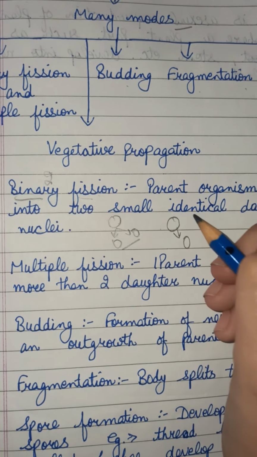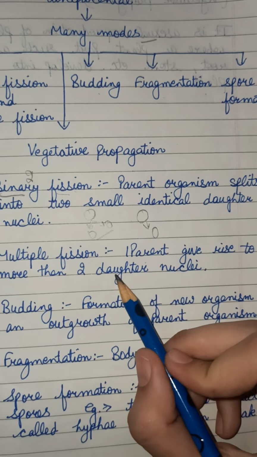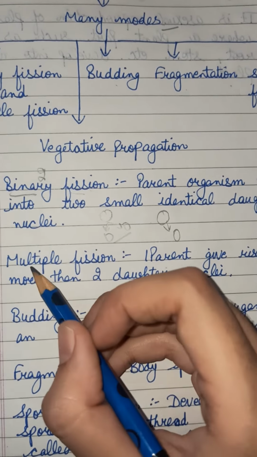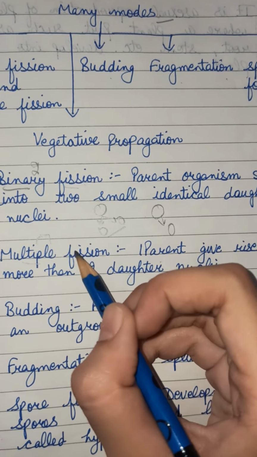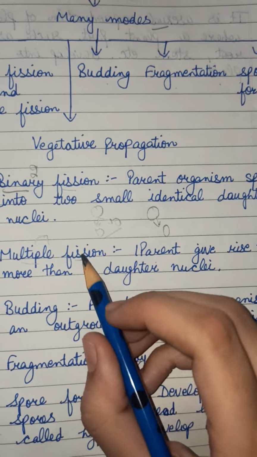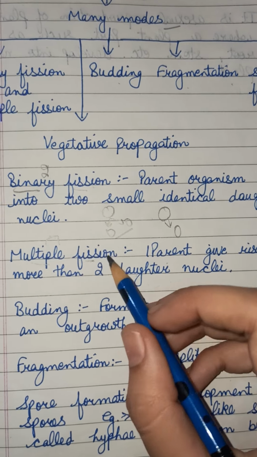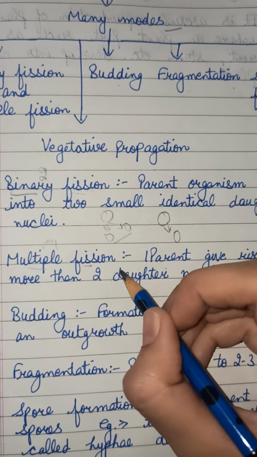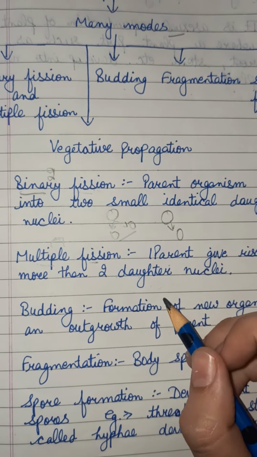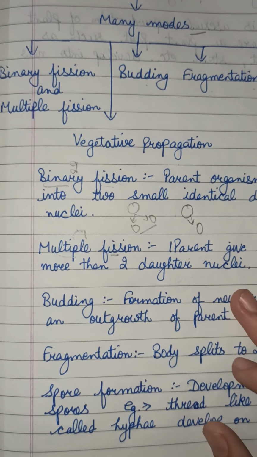This is our binary fission. And if one parent gives rise to more than two daughter nuclei, it will be multiple fission. Here multiple means more than two and fission means splitting. So more than two daughter nuclei are formed in multiple fission. An example of binary fission is amoeba, and an example of multiple fission is plasmodium. We will study these in detail further.